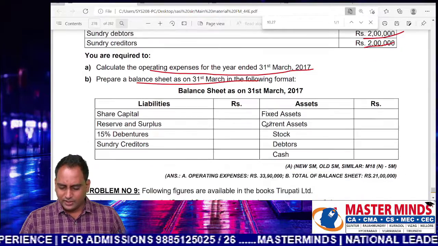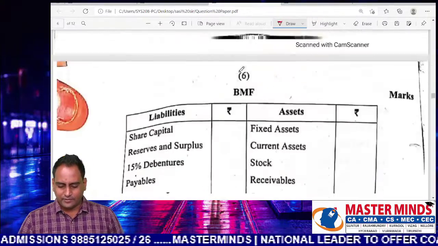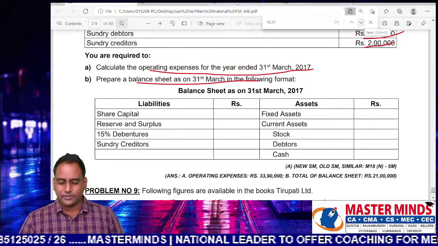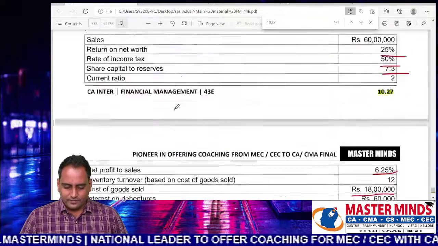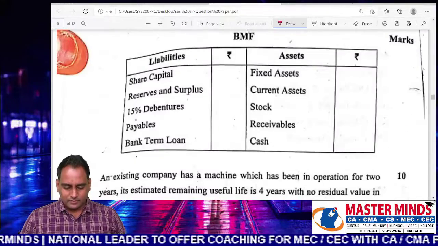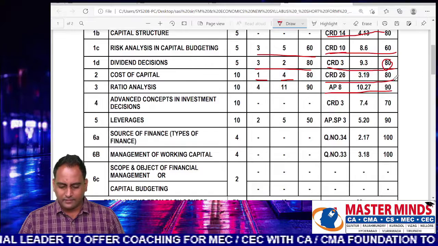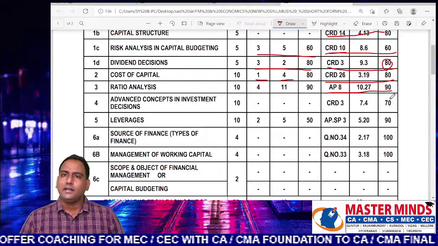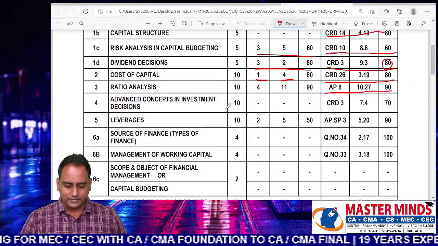The balance sheet and the pro forma balance sheet is also given. You can see this. Same line. No change. This is about problem number 3. So what is the percentage of coverage here? 90. But in fact, it is 100%. I told you, we are making estimation on a conservative basis.